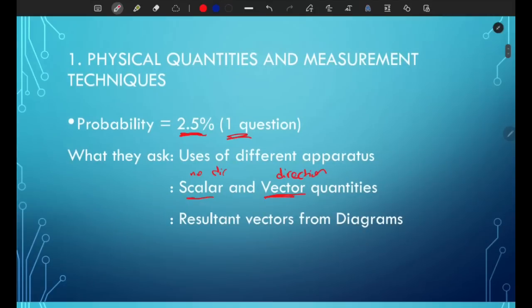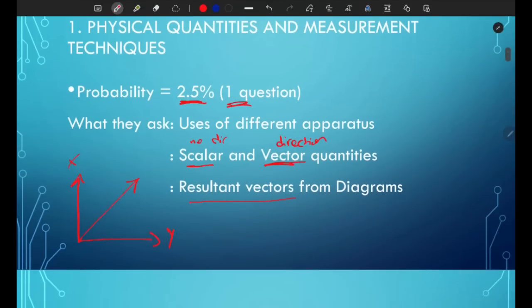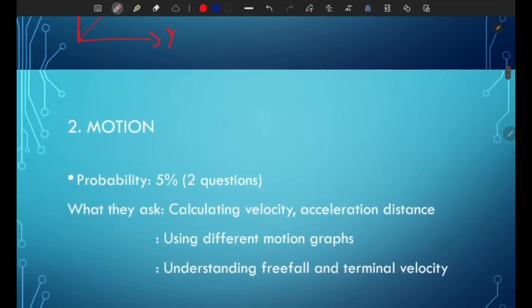The next one is resultant vectors from diagrams. This is the most common one. You have to resolve vectors, and they can give you graphs. Let's say this is x and this is y, and they can ask you what the resultant force would be, and they'll give you multiple different choices. The resultant for this one is going in this direction, top right corner. That's going to be the resultant force, or the resultant vector.